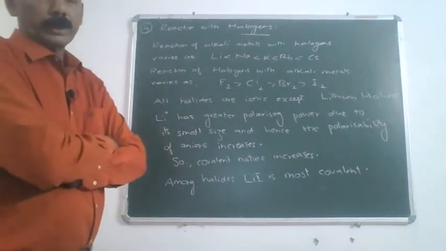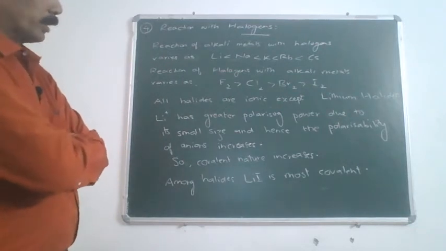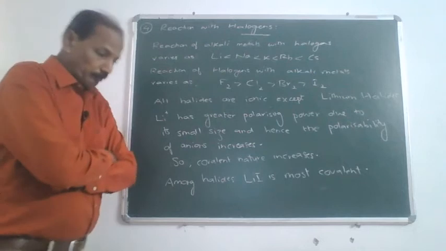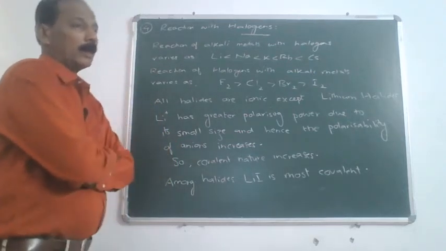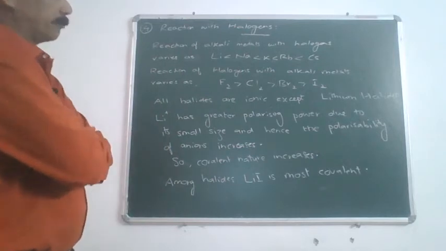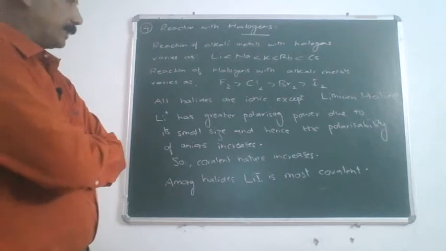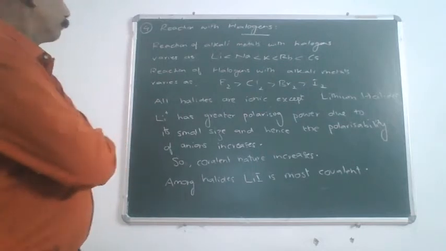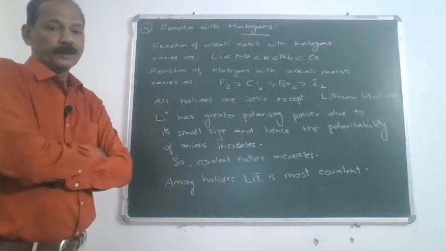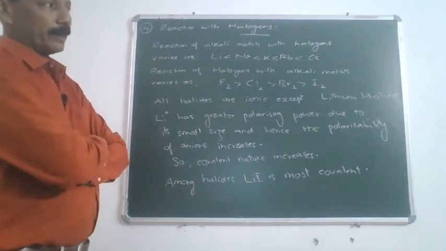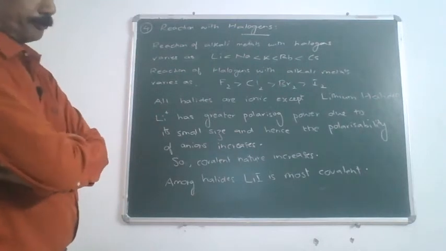Coming to the fourth property, which is a very important property, and that is reaction with halogens. Alkali metals combine directly with halogens to form halides. Now, the reaction of alkali metals with halogens varies as lithium less than sodium less than potassium less than rubidium less than cesium.